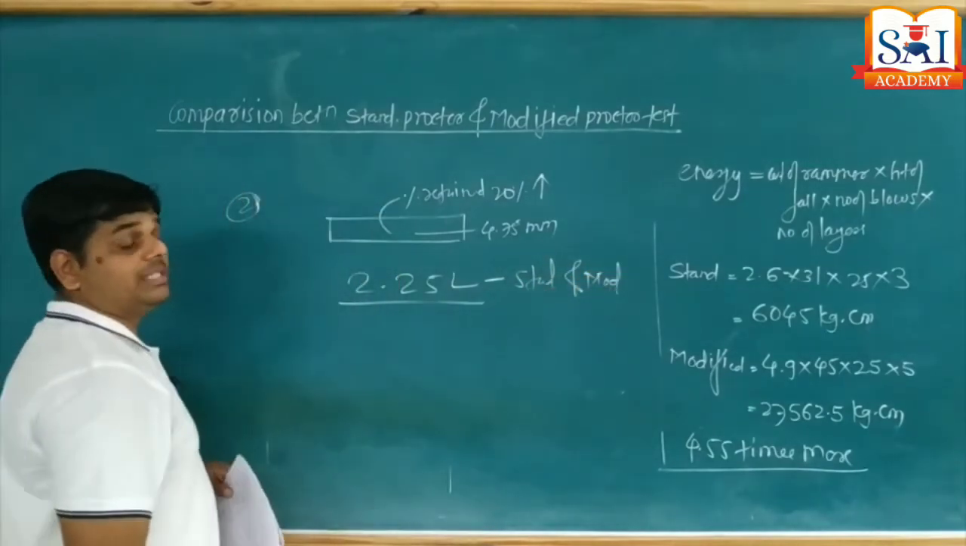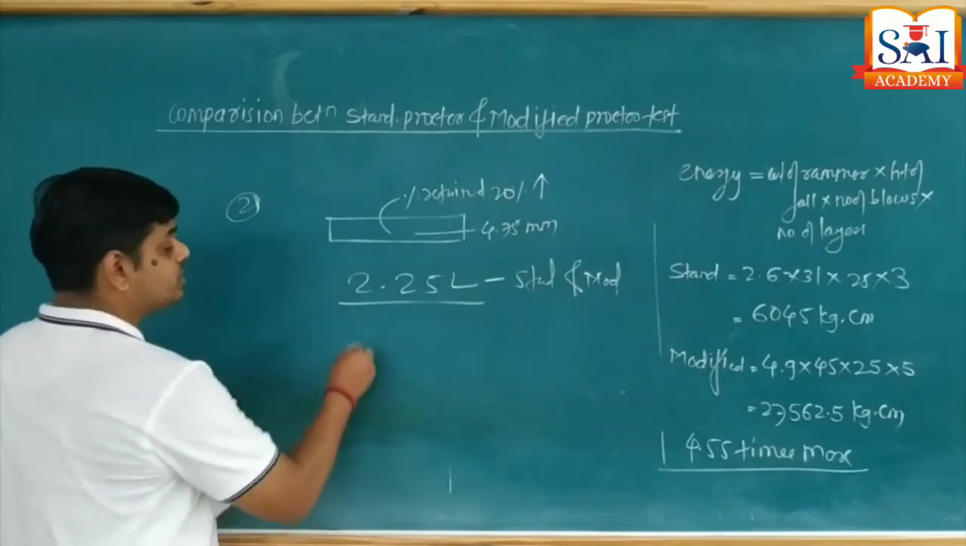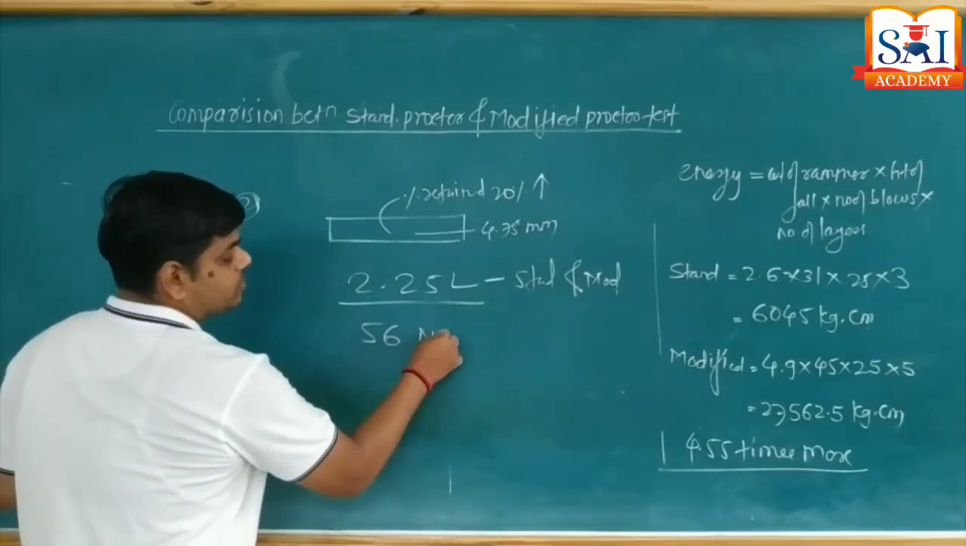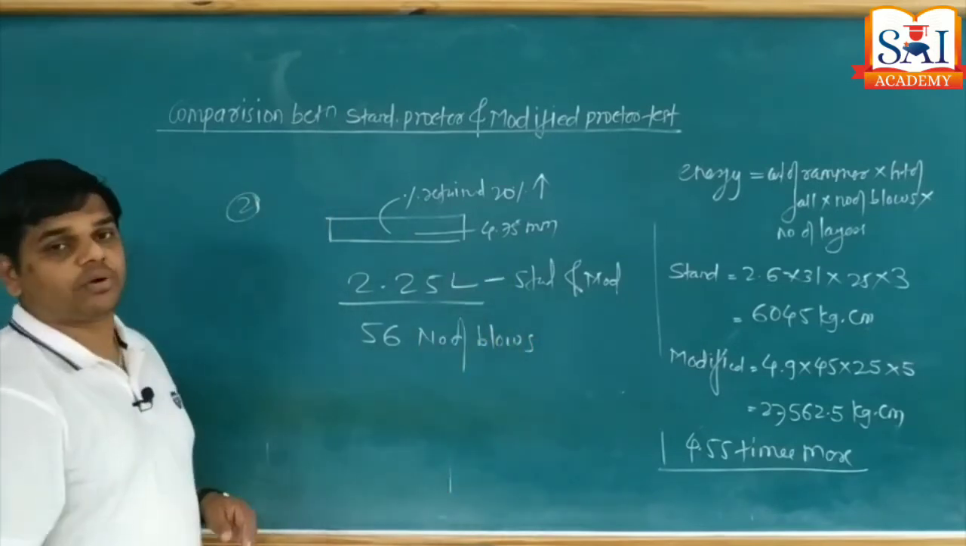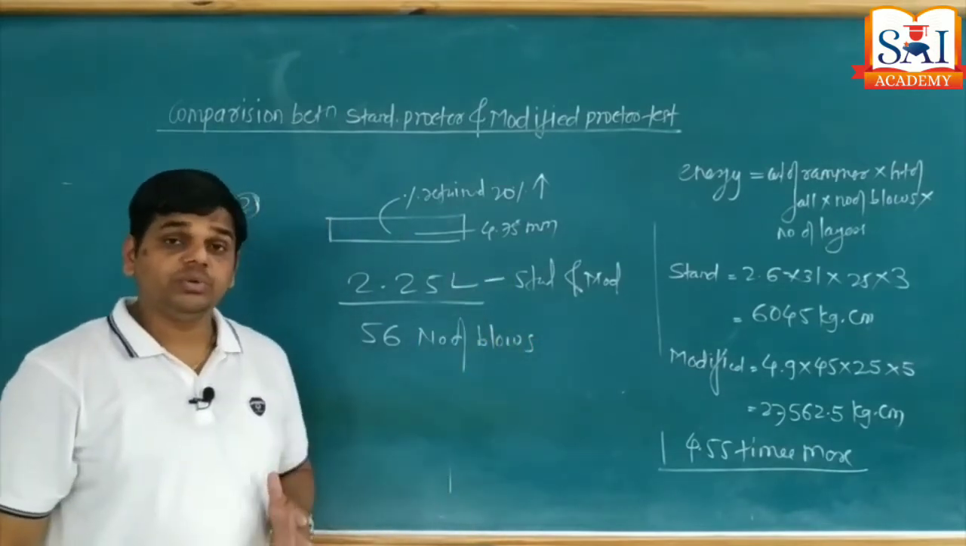And the number of blows this time is not 25, we have to use 56 blows, 56 blows for both standard and modified Proctor. Okay, so what is your note number 2?